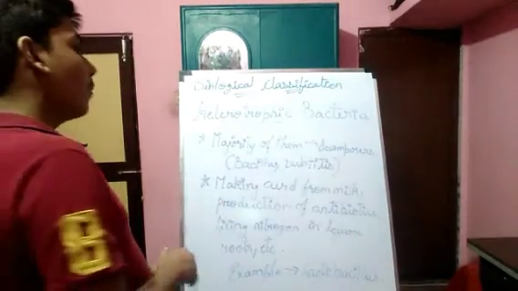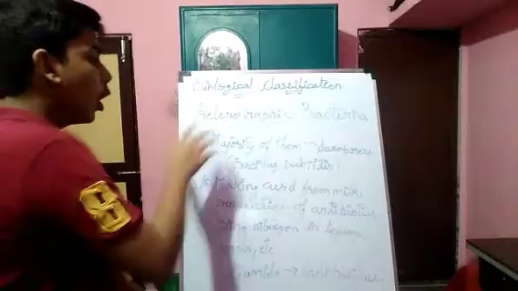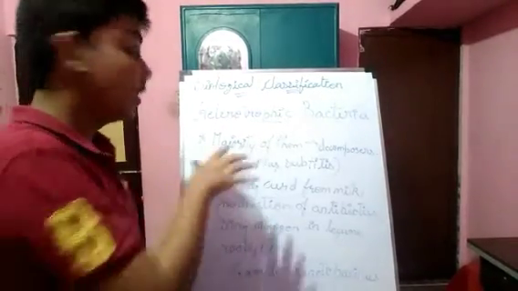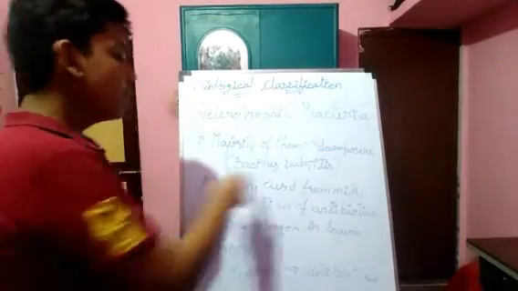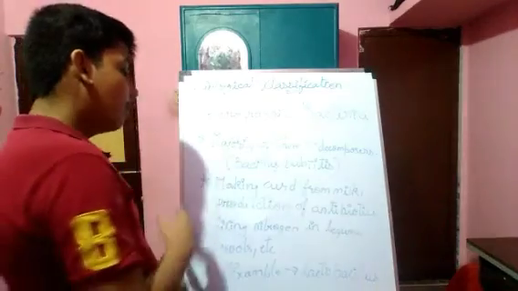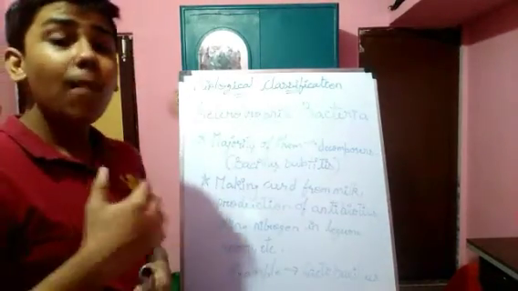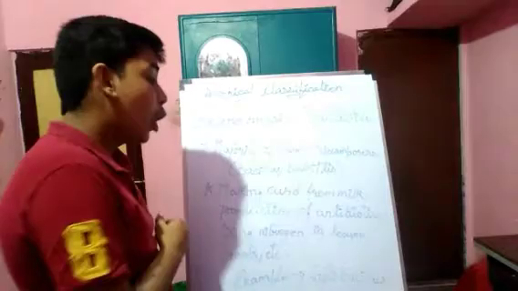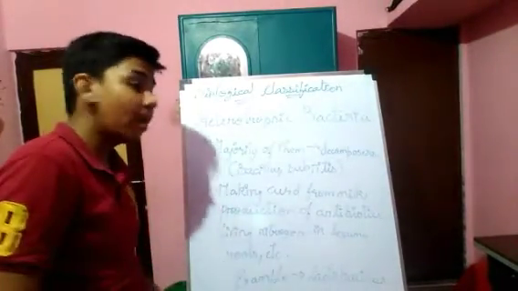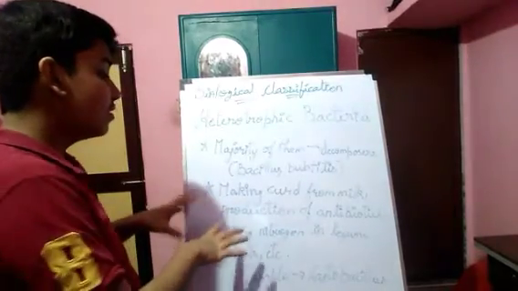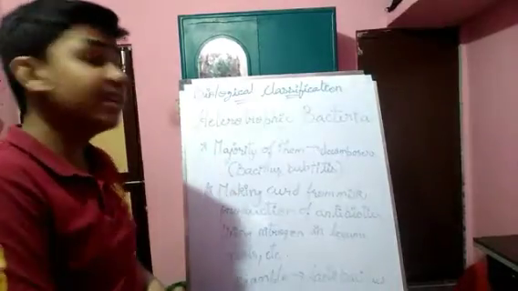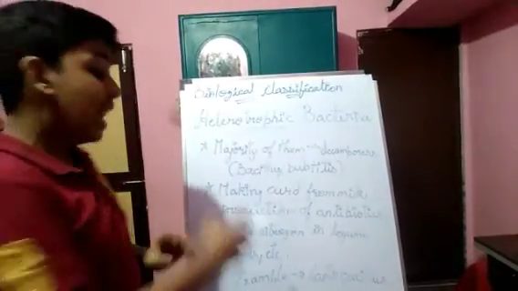Now we are talking about heterotrophic bacteria. The majority of these bacteria are decomposers. One example is Bacillus subtilis. The second point is making curd from milk, production of antibiotics, and fixing nitrogen in legume roots, etc. In these processes, heterotrophic bacteria are used. An example of these heterotrophic bacteria is Lactobacillus.